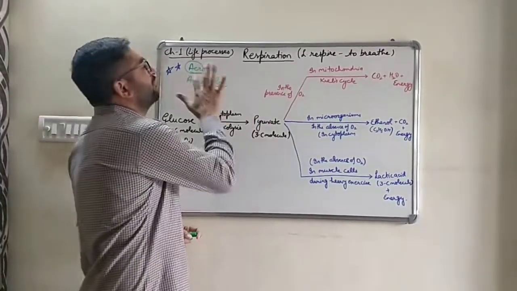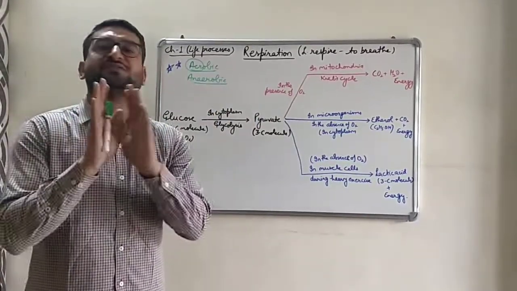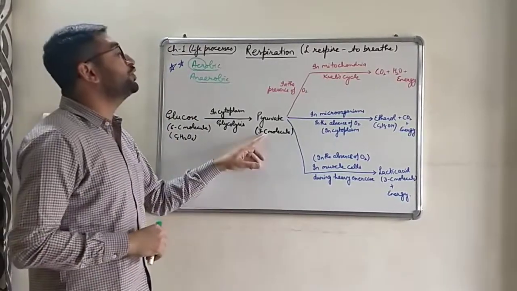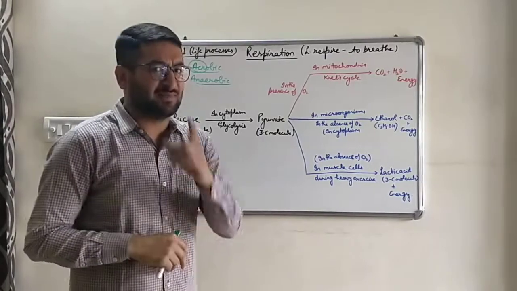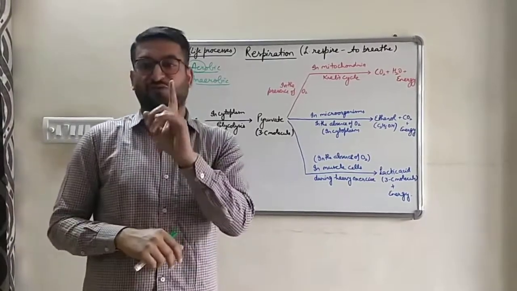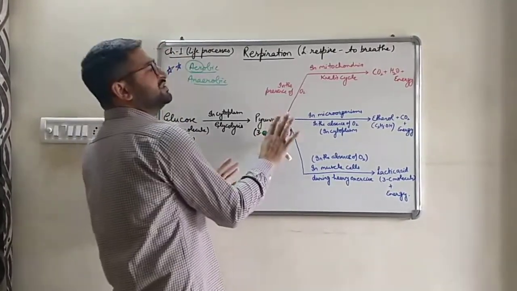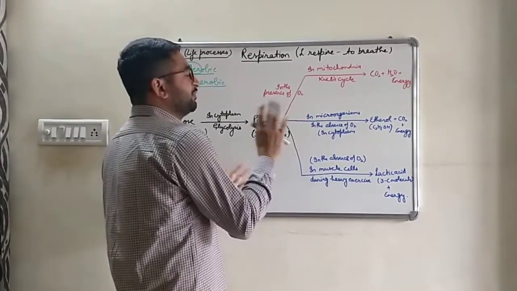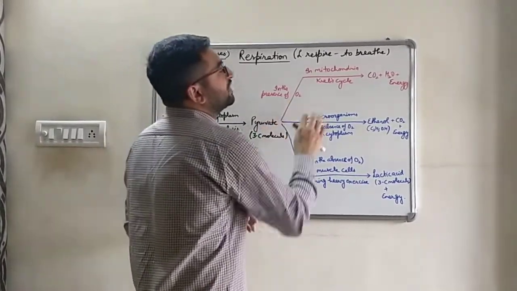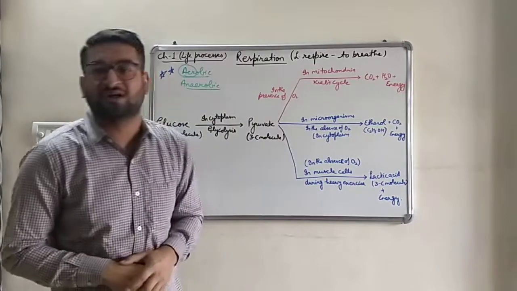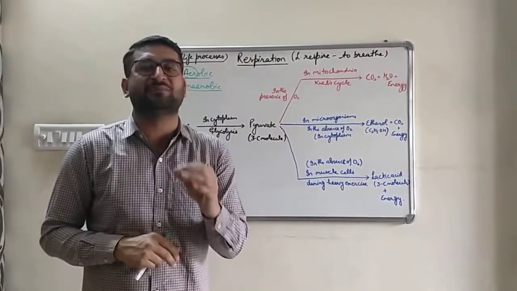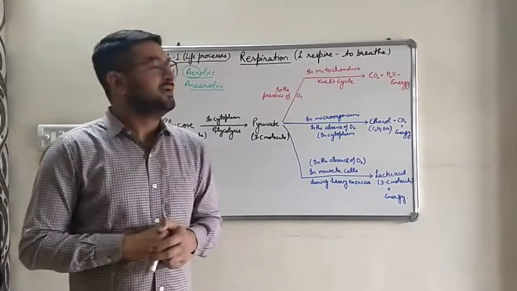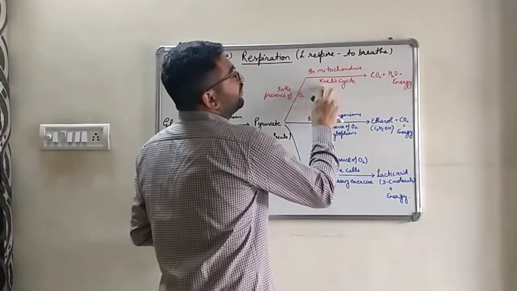First, we'll talk about the aerobic respiration, in which oxygen is present in sufficient amount. Then that pyruvate goes into the mitochondria. And we all know from our previous class that mitochondria is known as powerhouse of the cell. If oxygen is present in plenty of amount, then that pyruvate is broken down into carbon dioxide, water, along with the release of energy. In total, 36 ATPs are produced. This process is known as Krebs cycle.